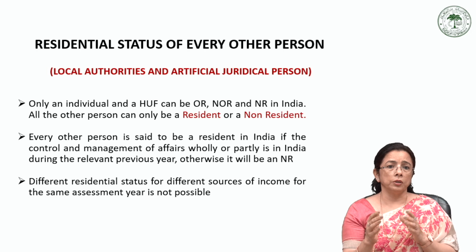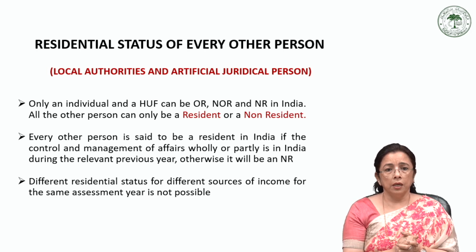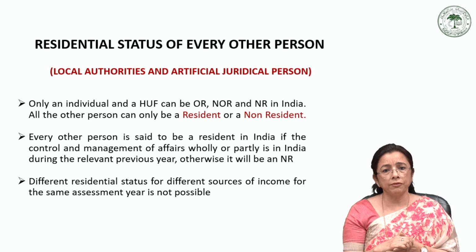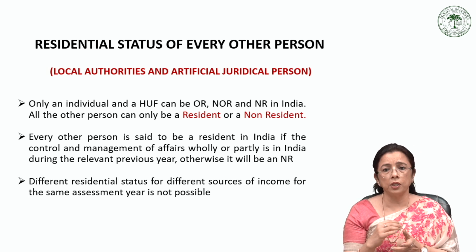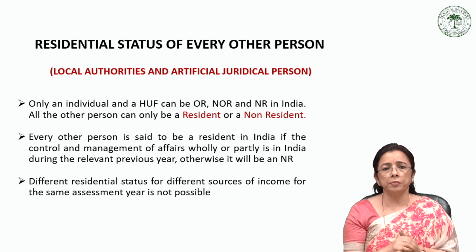Now we come to the residential status of every other person. The Income Tax Act 1961 classifies the assessees into different categories: individual, Hindu undivided family, firms, association of persons, company, and any other person.